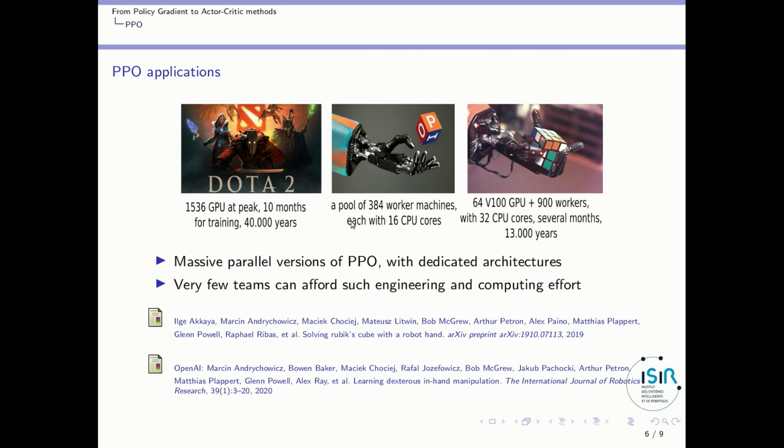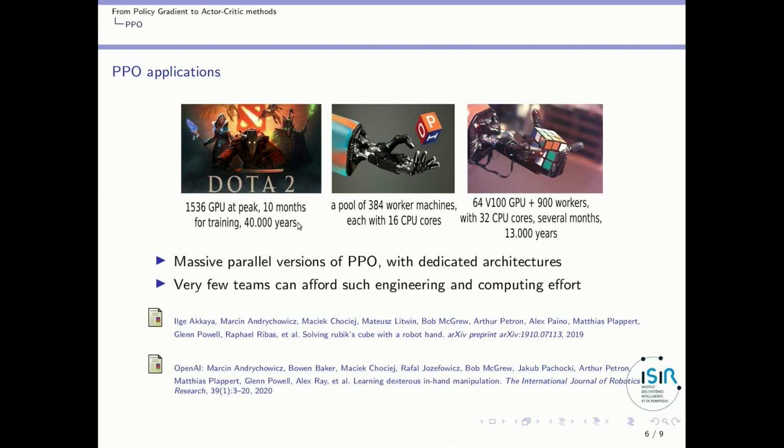So PPO is mostly famous because it has been used in particular by OpenAI to solve very complicated problems. And the idea is that to solve these problems, they use huge instances with many PPO parallel workers. So for solving Dota 2, so having an AI playing at the level of professional gamers, they had to train PPO instances using more than 1000 GPUs, okay, during 10 months of training, which would be the equivalent of 40,000